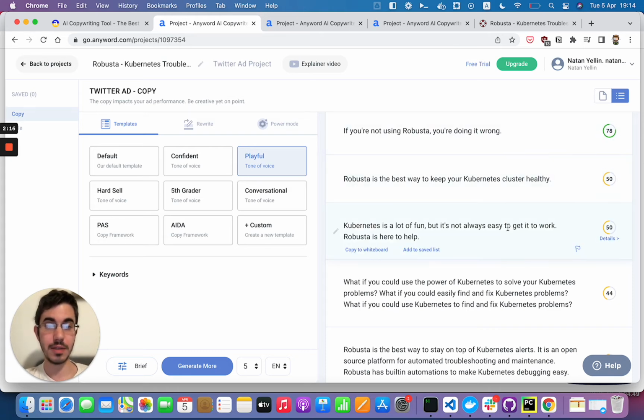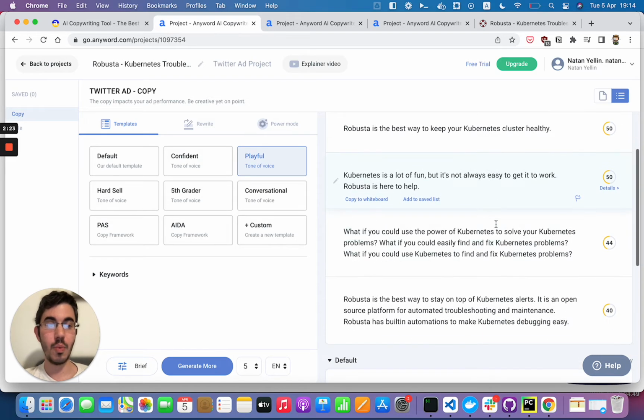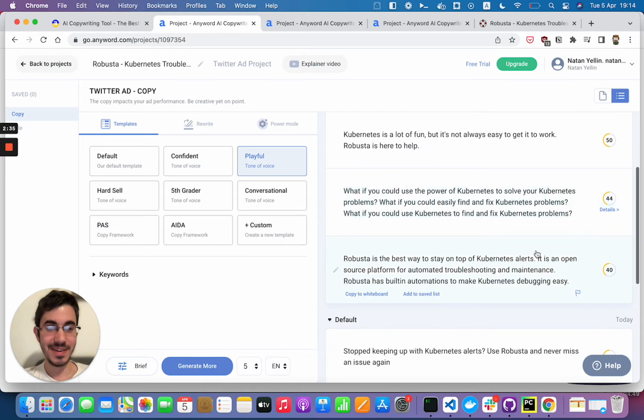So that's not bad. Kubernetes is a lot of fun, but it's not always easy to get it to work. Robusta is here to help. What if you could use the power of Kubernetes to solve your Kubernetes problems? What if you could easily find and fix Kubernetes problems? What if you could use Kubernetes to find and fix Kubernetes problems? Okay, this one is a little bit confused.